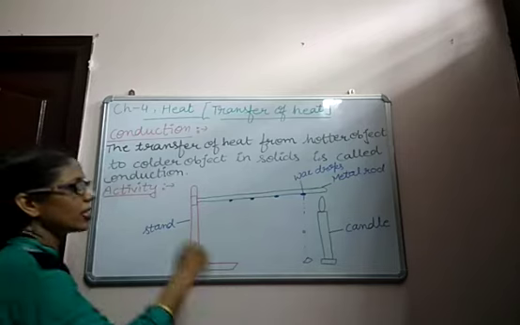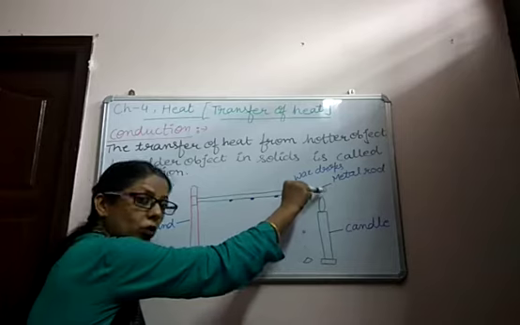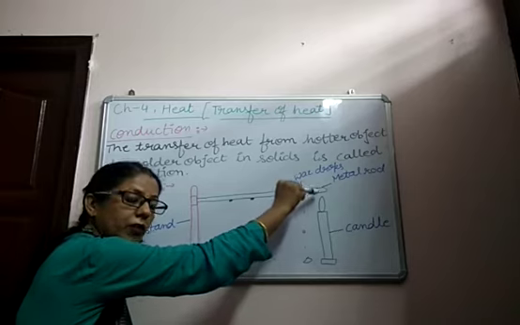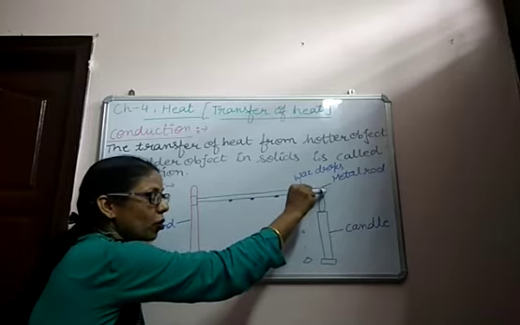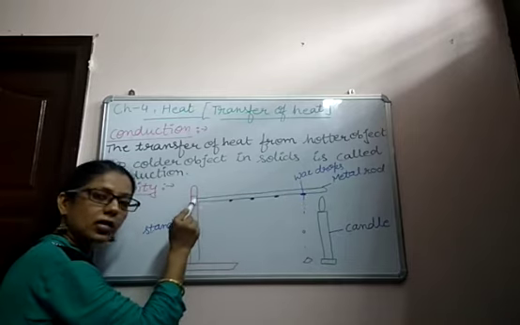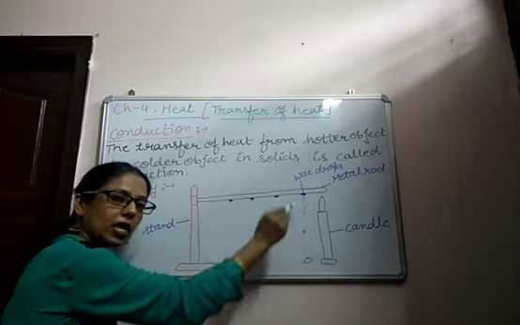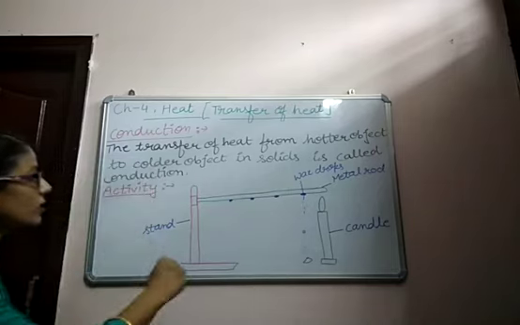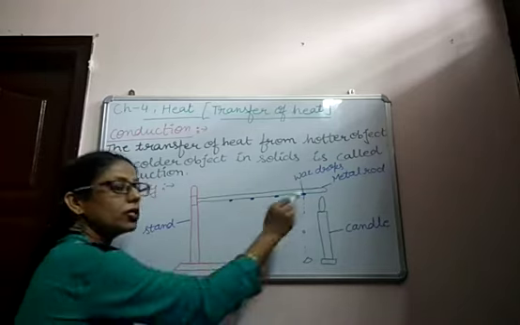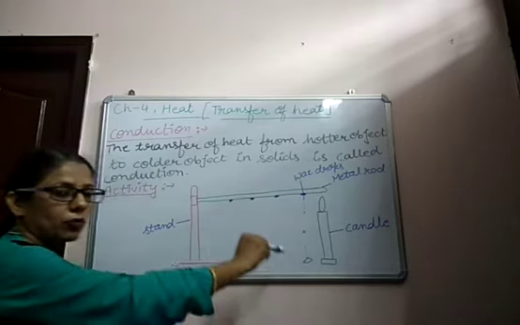We can observe that this end of the metal rod becomes hot because it is getting heat from the candle. Due to becoming hot, the heat energy is transferred from this end along the rod to the last end. That's why the wax drops start melting and falling down. So we can observe that heat can be transferred from the hotter end to the colder end in solids. That's why the wax drops melt and fall down.